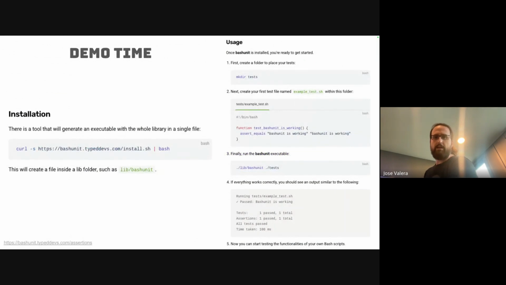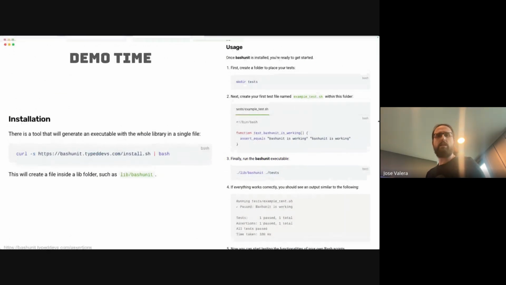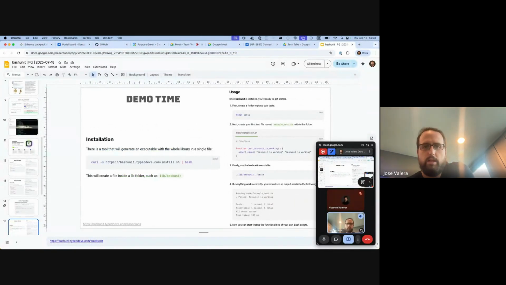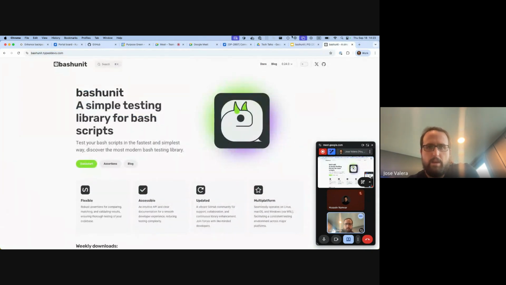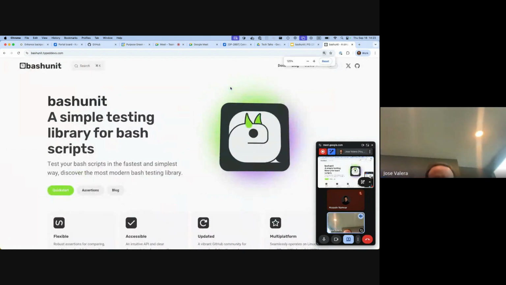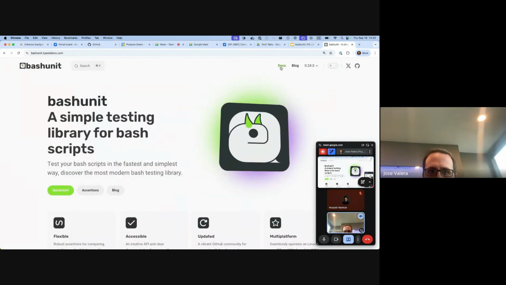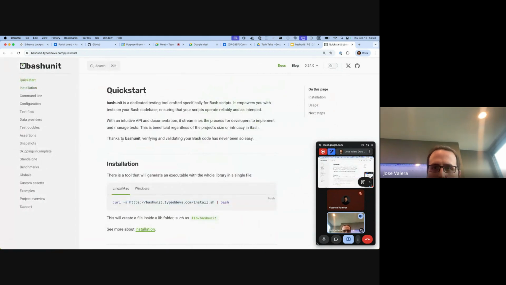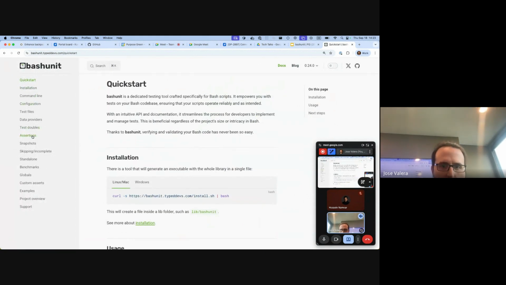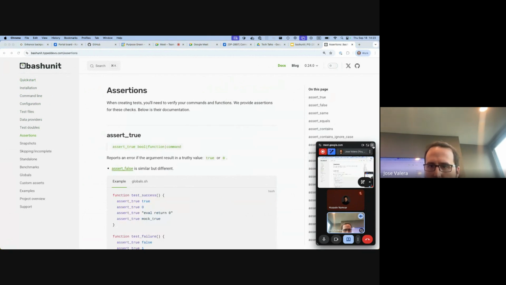Anyway, let's go to a little demo because it's way more fun to see what I'm saying. Here, if we go to the website, this is the website here. You can see it good. Okay, get bigger. In the website, if we go to the documentation, here is the Kickstart, and I want to go to the assertions, and here is what I was talking about before.